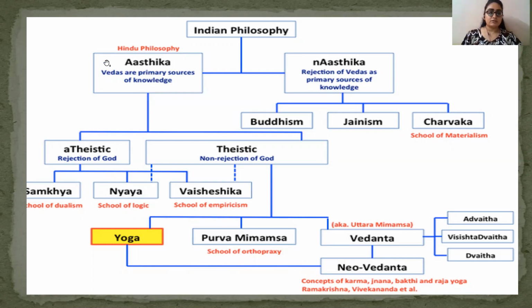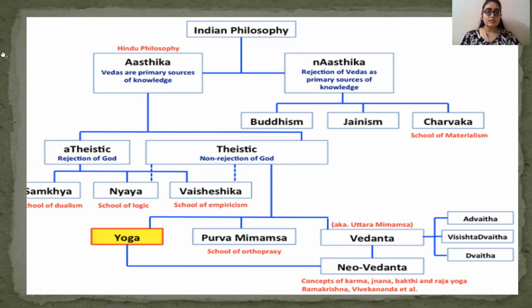Now the orthodox is also called Astic in Hindi. Astic and Nastic, you must have heard these words in Hindi. Astic means orthodox school of philosophy, orthodox as in which believes in God. Astic is the one who believes in God and Nastic is the one who does not believe in God. So Indian philosophy is broadly divided into Astic and Nastic. Under Astic school of philosophy, Vedas are the primary source of knowledge, and Nastic rejects Veda as the primary source of knowledge.